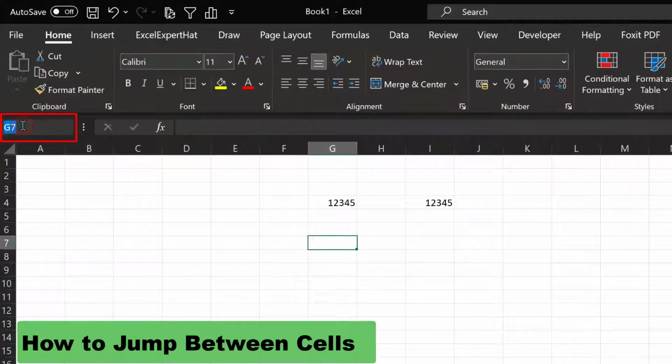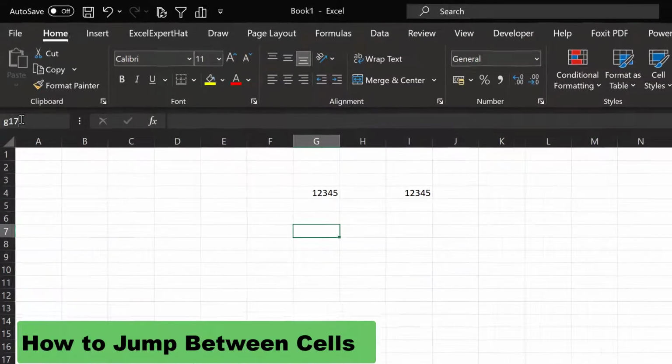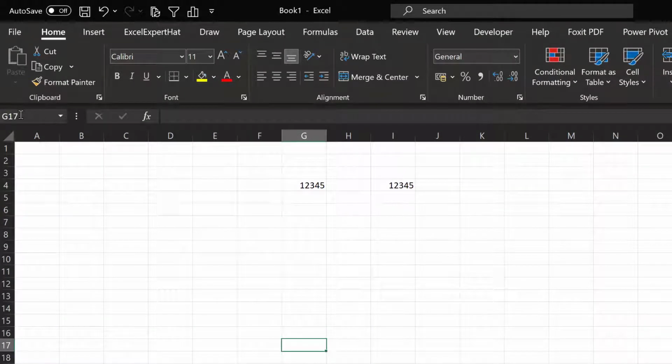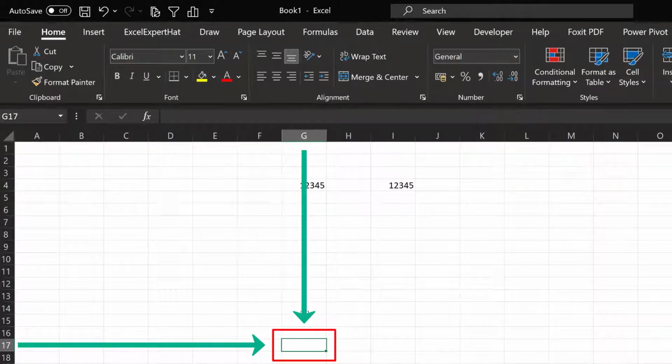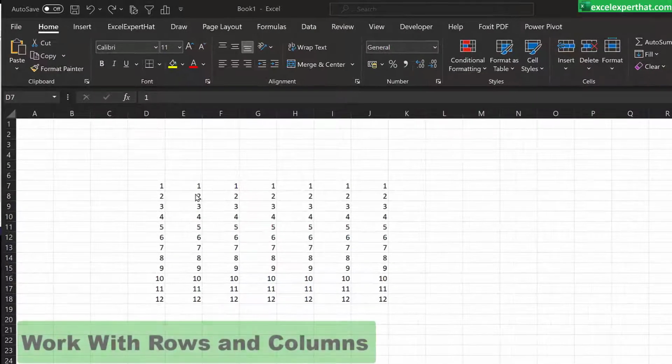Here, guys, you can directly type. I will type G17, enter, and here I am on the G17 cell directly. Now we will learn about rows and columns.